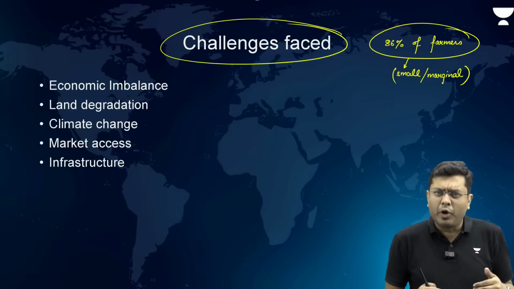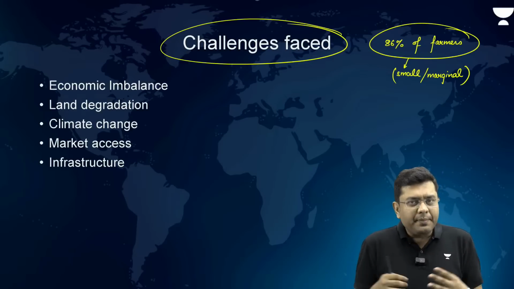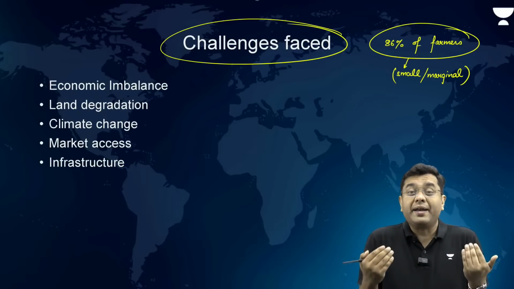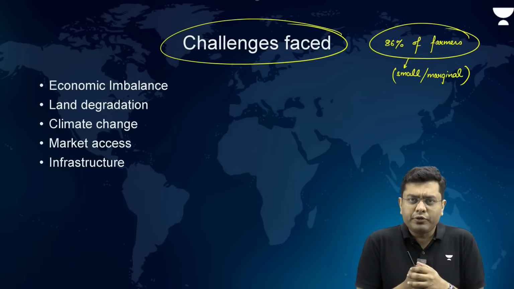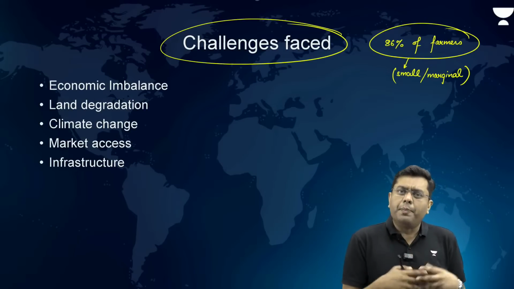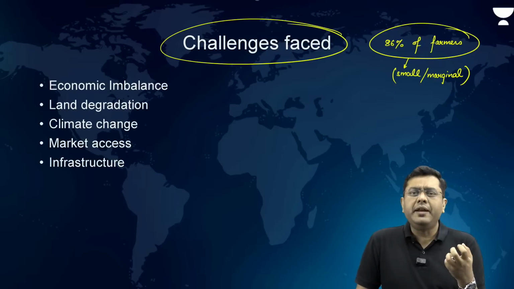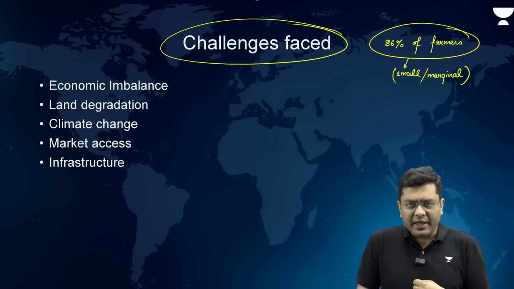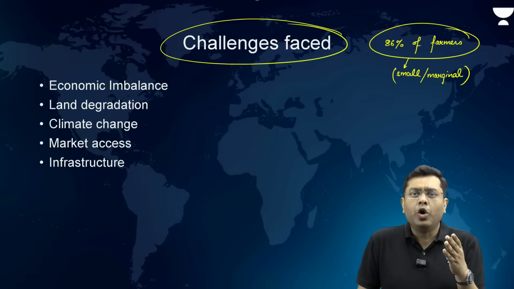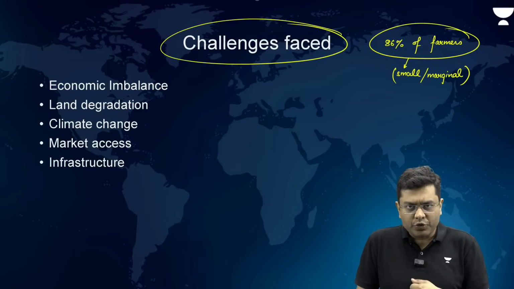Now, what is the problem with the small land area? The problem is that you cannot grow multiple crops at the same time in that farmland. Another problem is that you cannot deploy agricultural machinery because your farmland is so small. And once you generate the crop, you will be generating it in such a little volume or weight that you won't have any bargaining power in the market. Whatever the market decides, you end up swaying along with that. And that is where the farmers face a lot of issues.